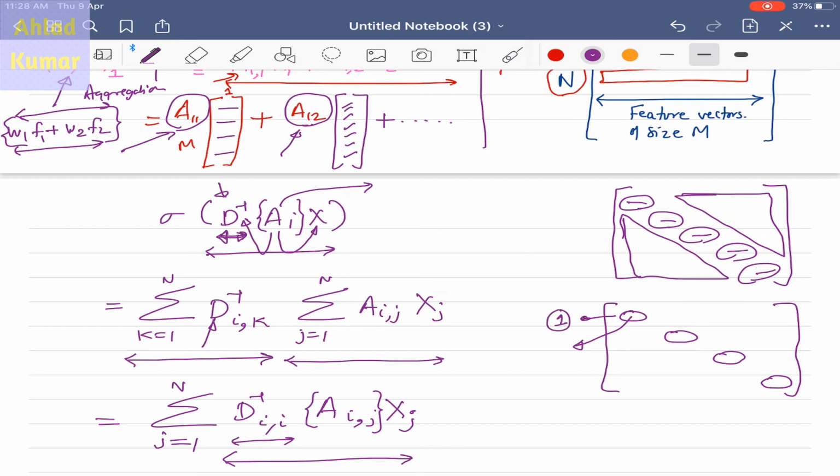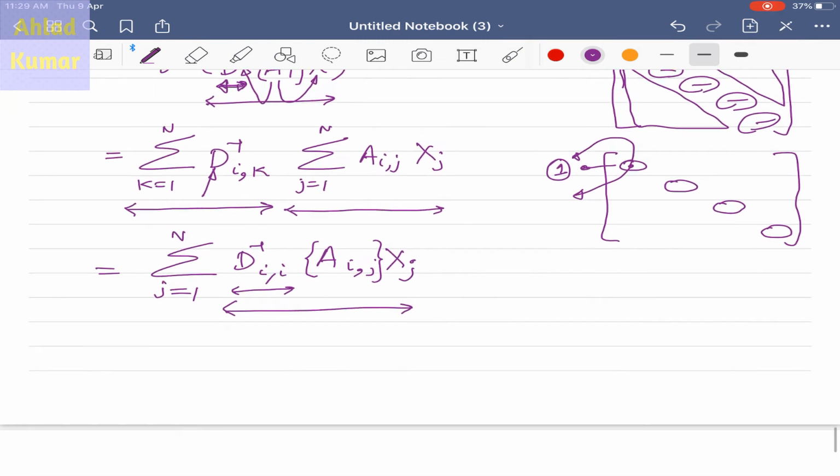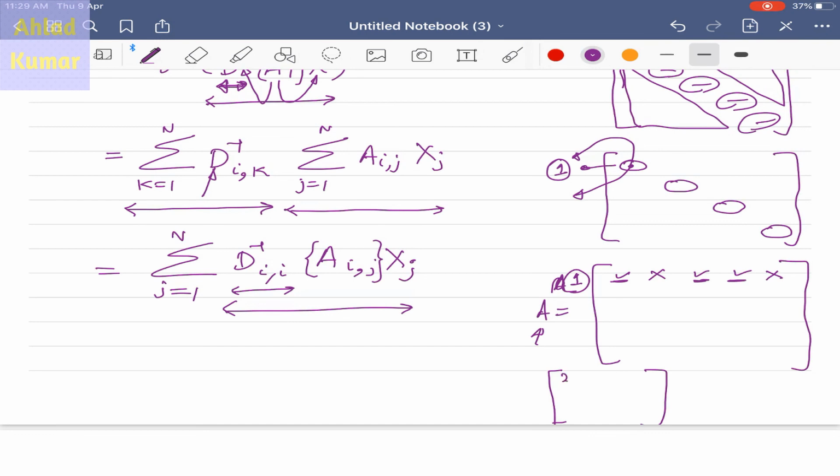Let us say you have an adjacency matrix in which the first node has this node connected, this node not connected, this node connected, this node connected, and this node not connected. So we have only 3 neighbors here. If these 3 neighbors are connected to node 1, then the corresponding degree matrix will have the value 3 for this particular row. This 3 indicates that we have 3 neighbors adjacent to node 1.